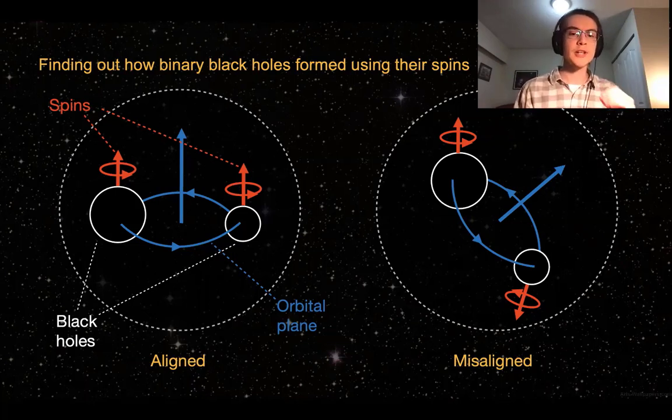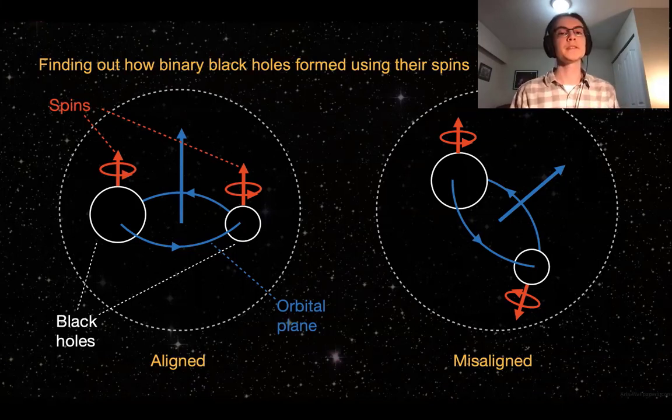But by analyzing a gravitational wave signal, we can actually extract a lot of the details about the binary that produces the signal, such as how far away it is or what the individual masses are. But what I am particularly interested in are their spins, that is, how fast the black holes are rotating on their own axes, and in what direction that motion is oriented.